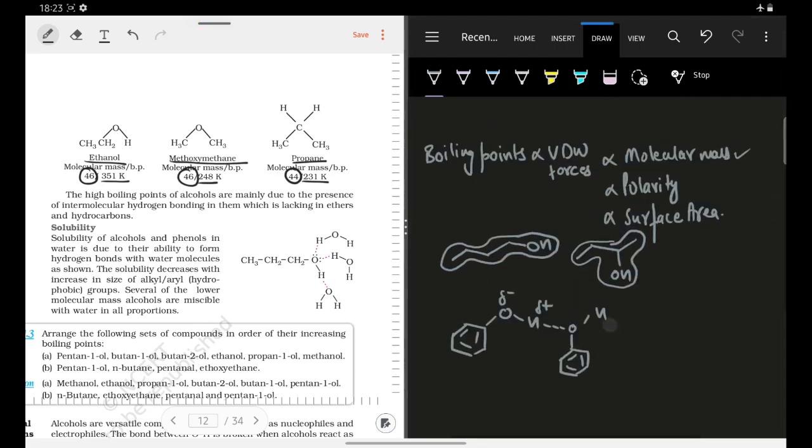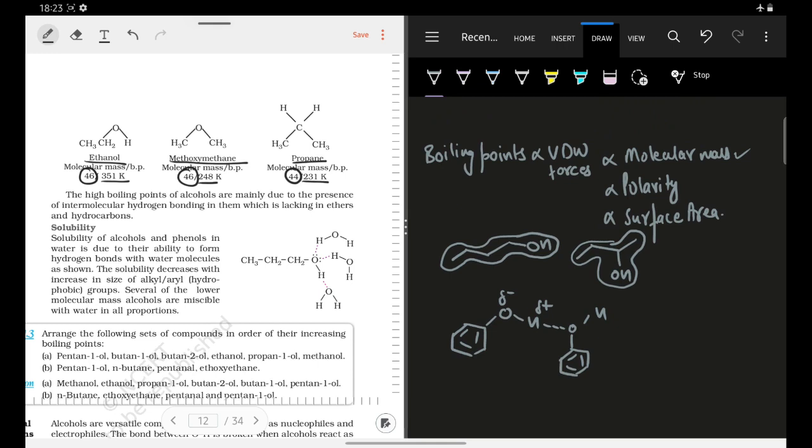So we all know that when we are trying to compare more than one functional groups, then the boiling point will be dependent on more than one factors. मतलब it will be dependent on polarity, it will be dependent on whether the compound shows hydrogen bonding or not, it will also be dependent on the molecular mass, so that the boiling point does not vary with other factors, है ना?